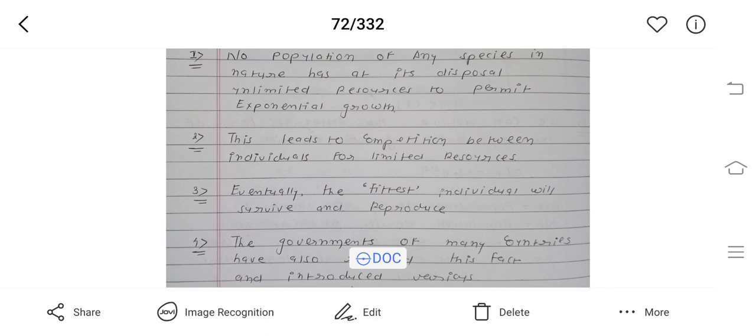It means, in short, exponential growth is not possible for each and every living organism in normal conditions. Point number 2, this leads to competition between individuals for limited resources, and underline this, competition for limited resources. And you know that the fittest individual will survive and will do reproduction, and governments know this very well.